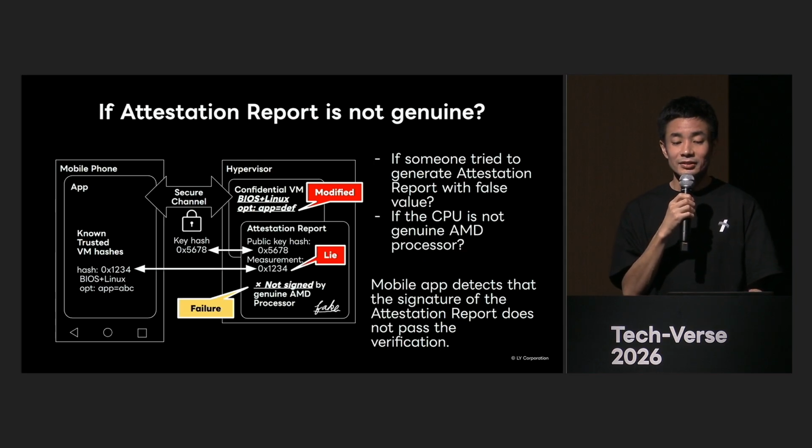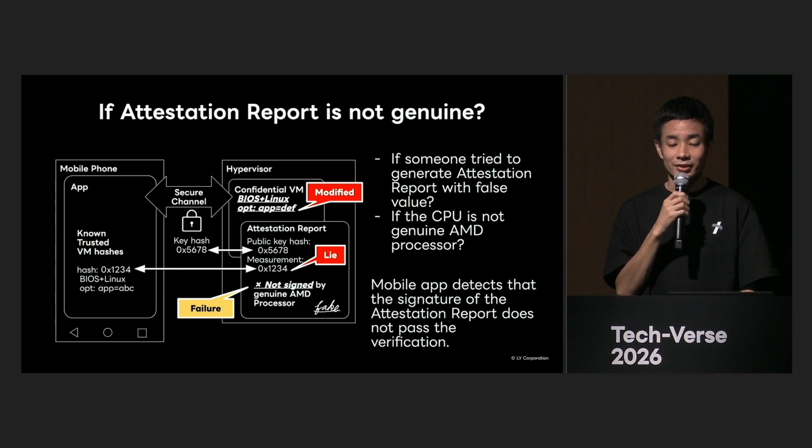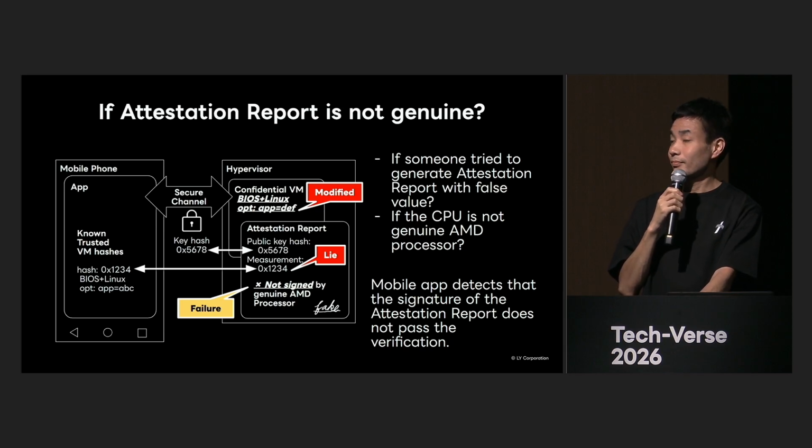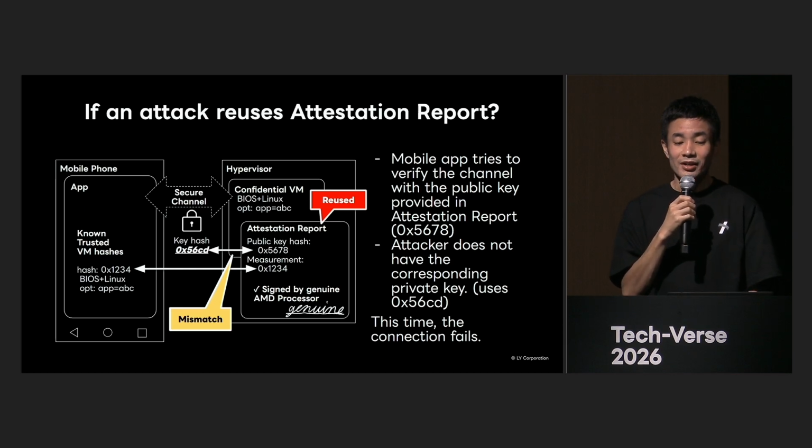The second case is when the attestation report was not issued by a legitimate AMD CPU. This includes cases where an attempt is made to forge the attestation report by tampering with the CPU to report different measurements than the actual ones, or when the CPU is not a legitimate AMD processor. In this case, since an electronic signature verifiable with AMD's key cannot be created for the attestation report itself, it will be detected by smartphone apps as a fake that fails verification. In this case, too, we can detect it before transmission and cancel the sending of sensitive information.